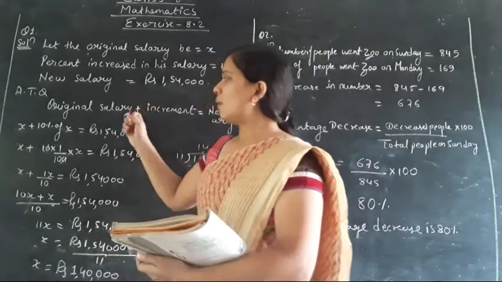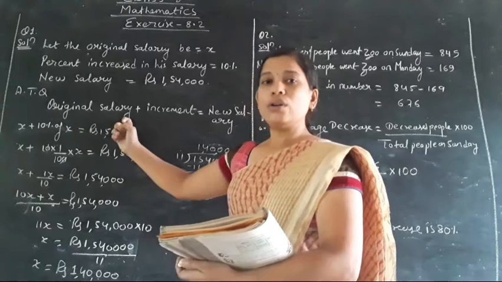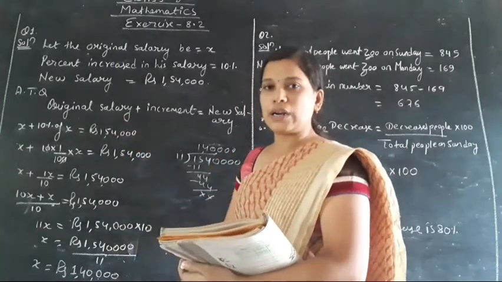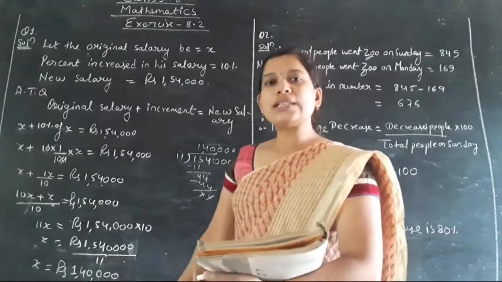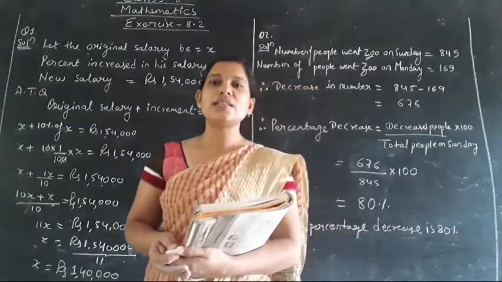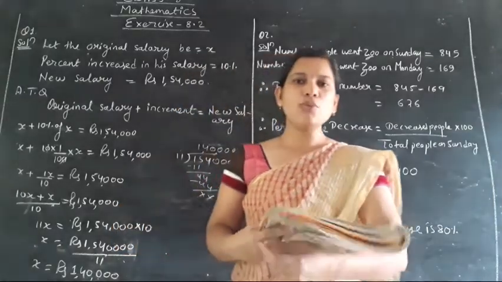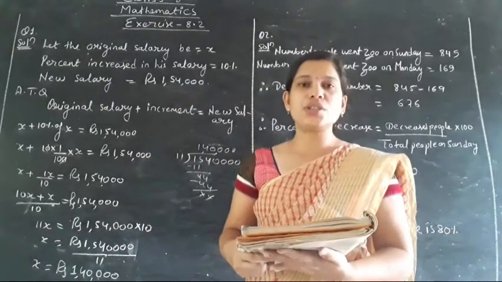Okay, so this line you have to understand very well, then only you can solve the rest of the part. Clear? So what is the original salary of that person? The original salary is rupees 1,40,000. Now moving toward the next question, that is question number 2.